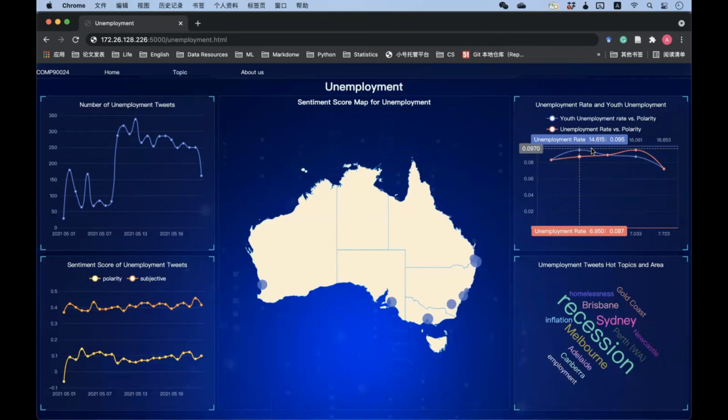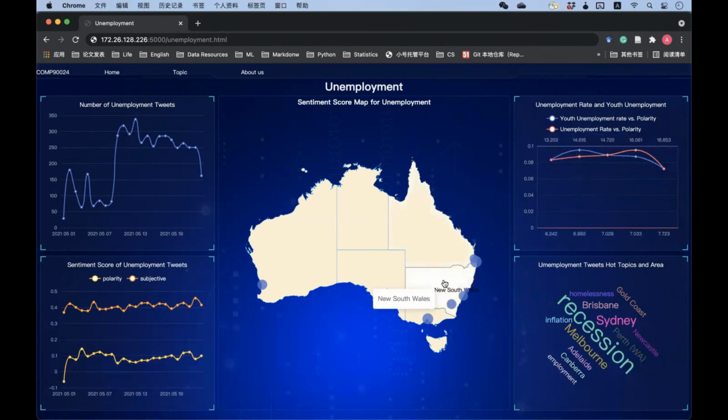The result shows that the total unemployment rate, which is the red line, is positively correlated with average polarity, and the youth unemployment rate got a different result.